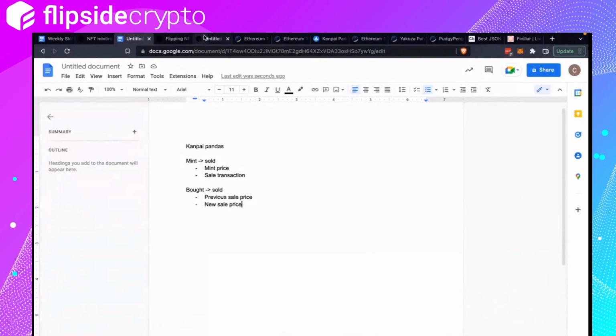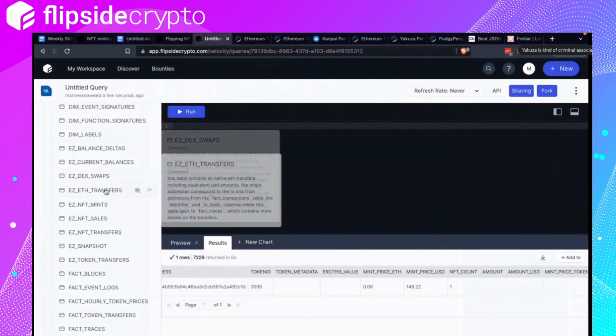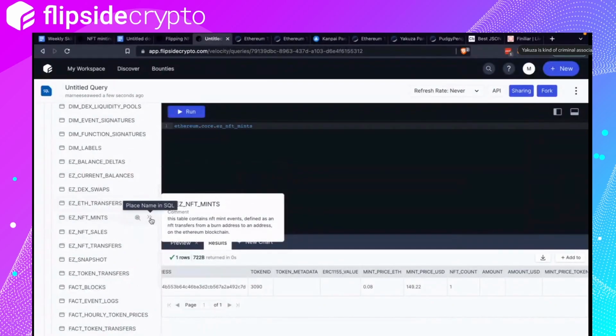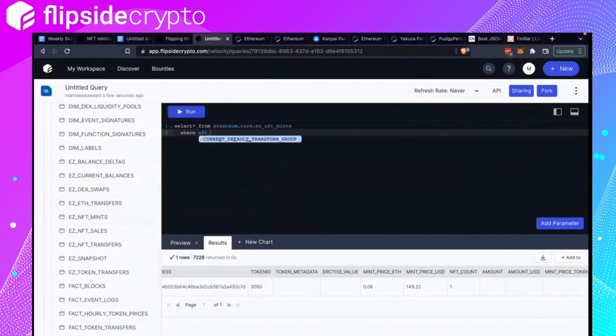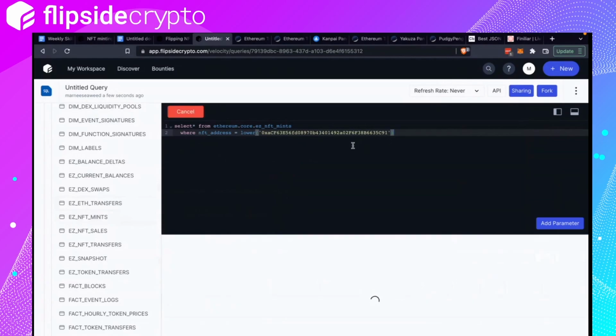So again, I'm creating two tables: mint and then sold, and then bought and then sold. I'm going to get the mint price first, so I'm going to use the mint table. Associated with Yakuza. Okay, yeah, I can see that.